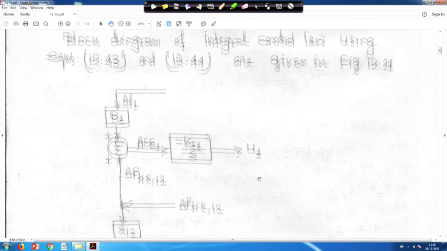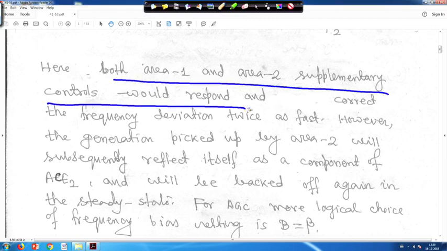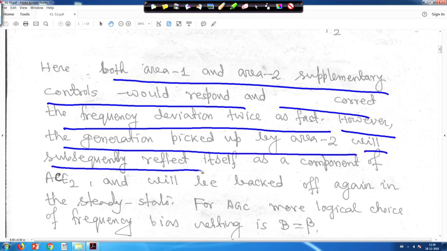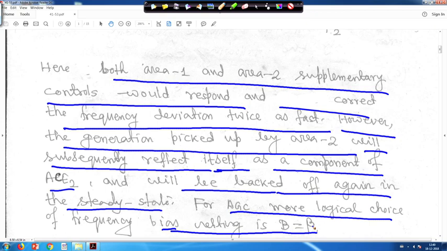Whatever is written here: both area 1 and area 2 supplementary controls should respond and correct the frequency deviation twice as fast. However, the generation picked up by area 2 will subsequently reflect itself as a component of ACE2 and will be backed off again in the steady state. For AGC, the more logical choice of frequency bias setting will be B equal to beta, right.